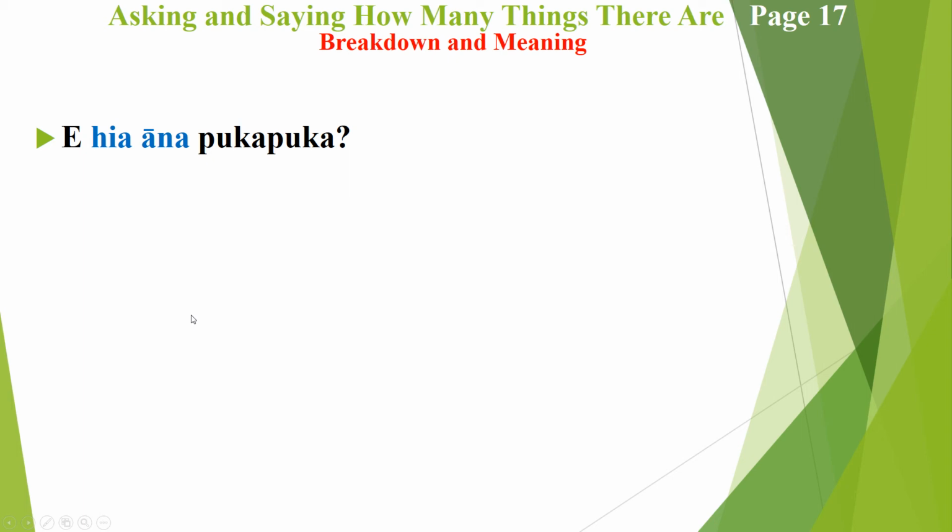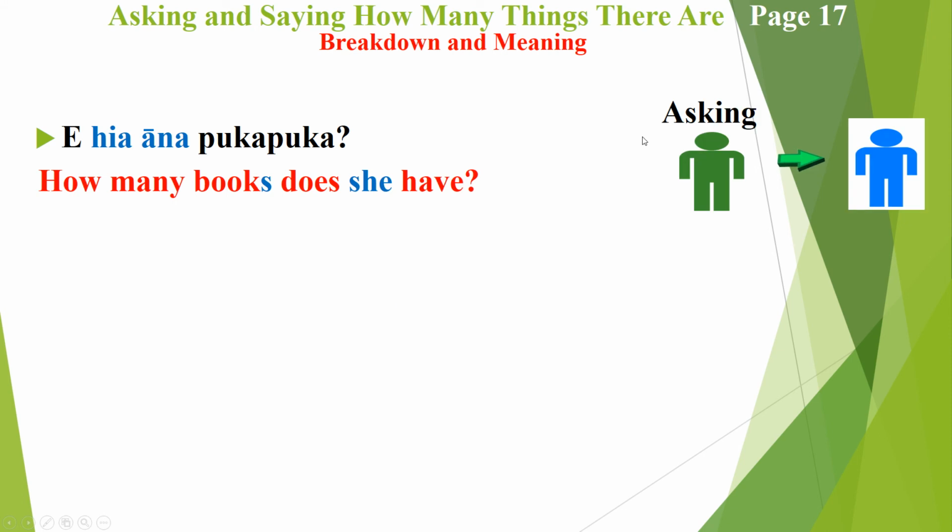So "E hia āna pukapuka" is simply asking how many books does she have. The "āna" refers to the she in this context, and "e hia" refers to the how many. Ka pai? So Mr. Green is asking Mr. Blue how many books she has, or how many books does she have.